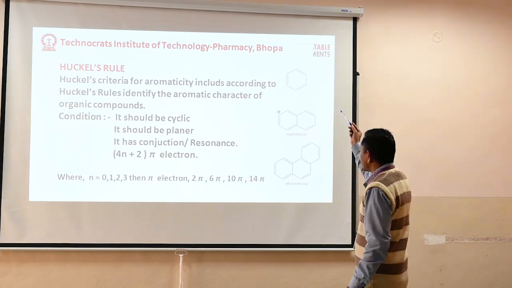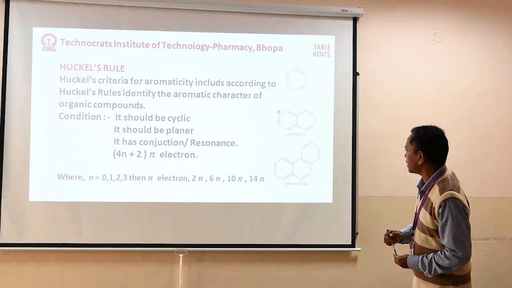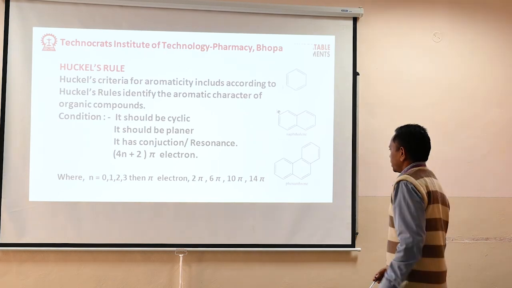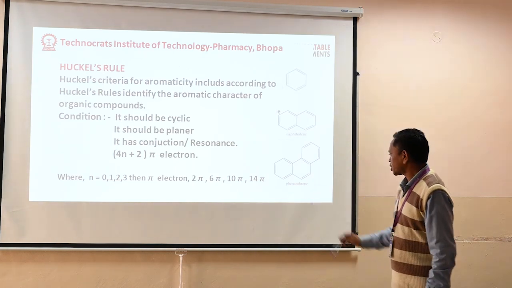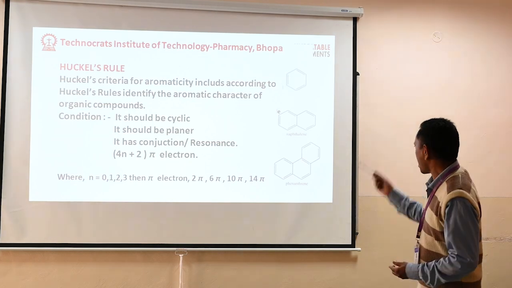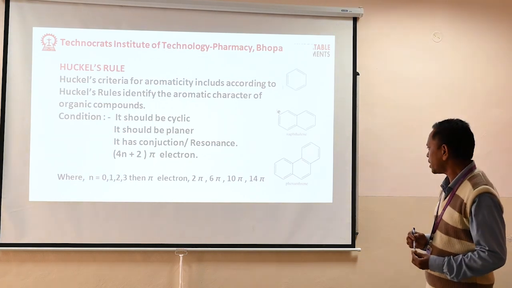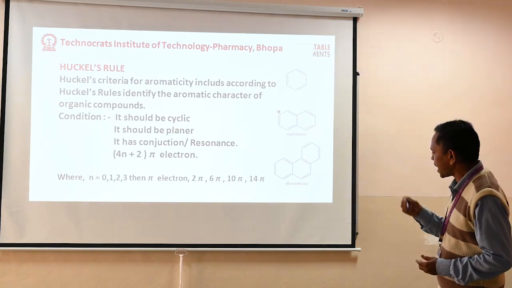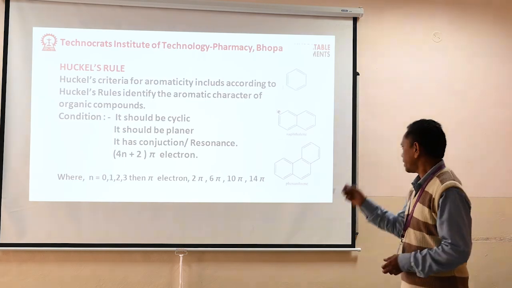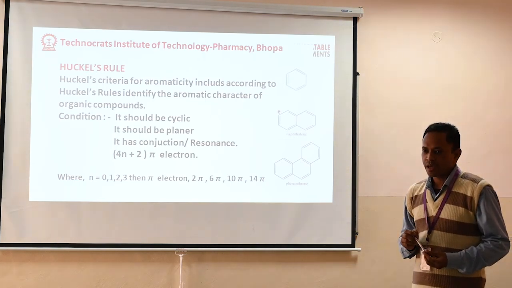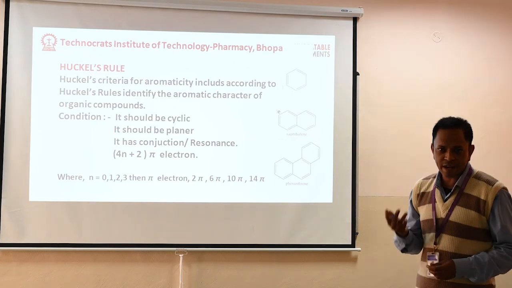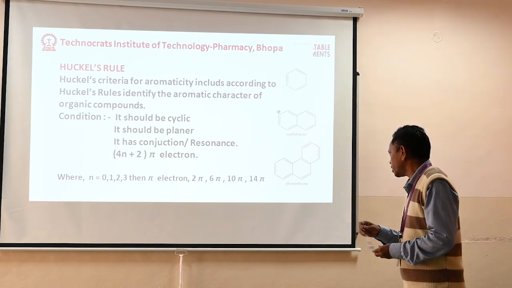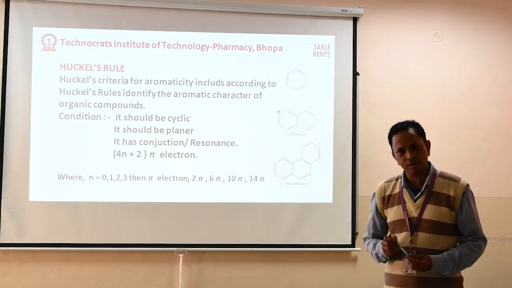This structure is the benzene structure. In this, one benzene ring shows 6 pi electrons. The next structure, naphthalene, has 2 rings and 10 pi electrons. Next is phenanthrene, a 3-ring compound, which shows 14 pi electrons in these structures.